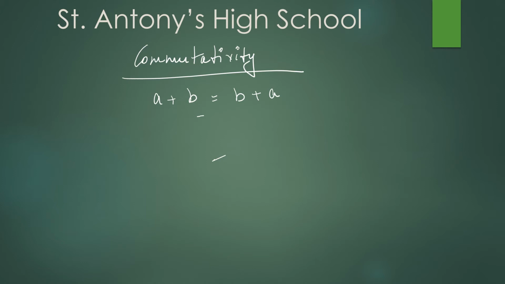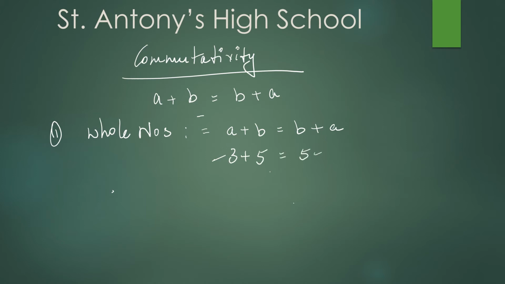Like that. So first, here also, operation on whole numbers: a plus b is equal to b plus a. So that is 3 plus 5 is equal to 5 plus 3. See, both if you add, 8 is equal to 8.